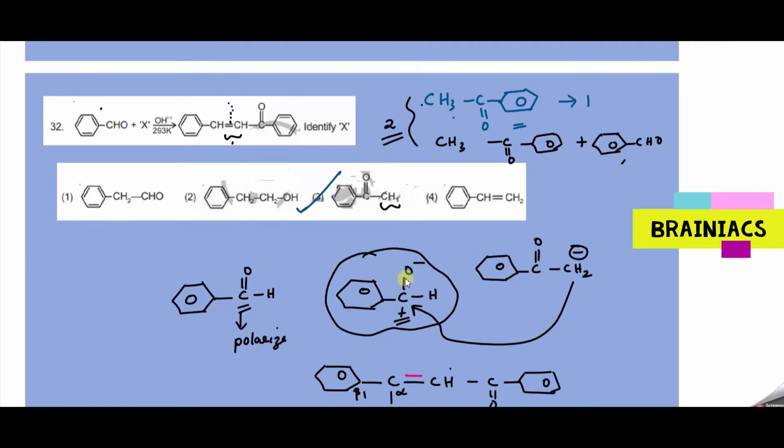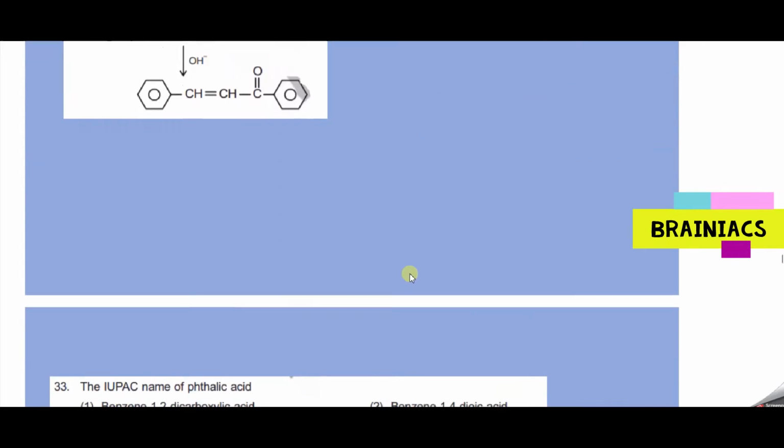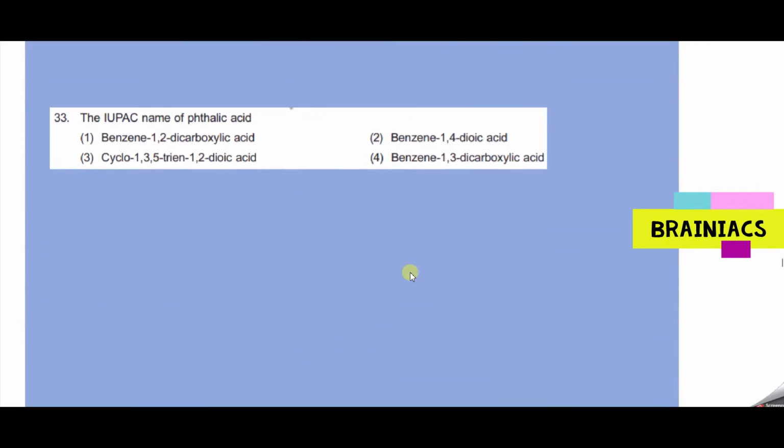Okay, tell the name of this easy question. The IUPAC name of phthalic acid is. What is phthalic acid? You should remember this. It's an NCERT based question. COOH on nearby positions are called phthalic acid. That is benzene 1,2-dicarboxylic acid. Is the correct answer.